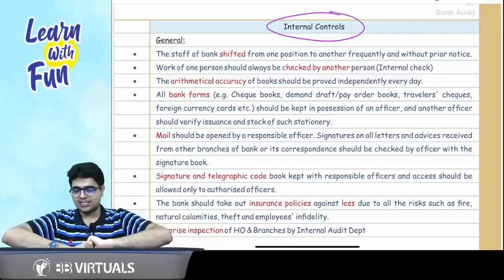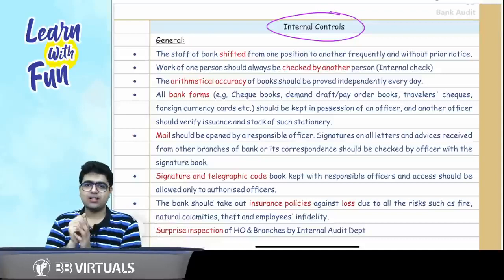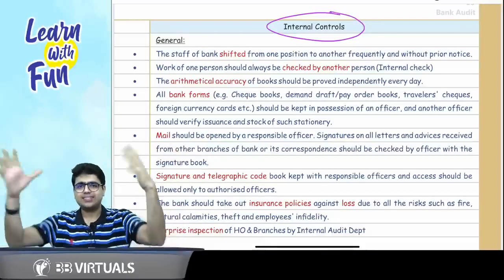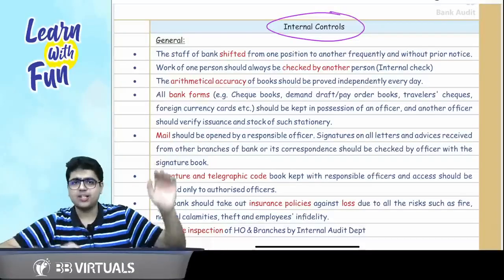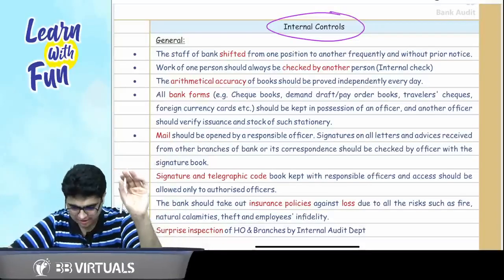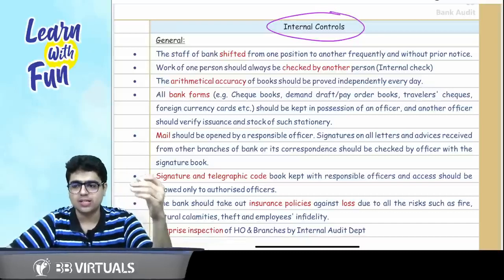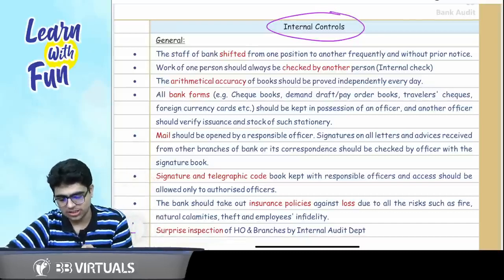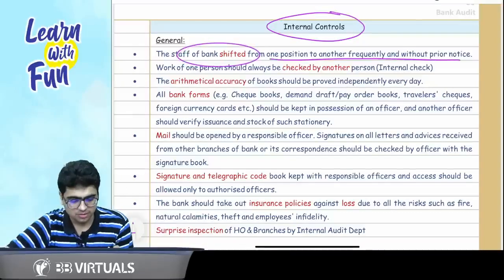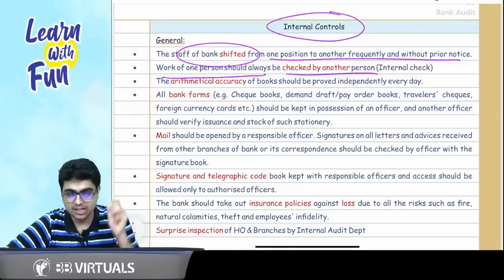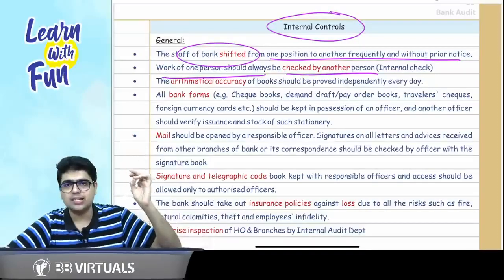All right. Internal controls. So sir, what are the internal controls? Let's discuss it out. Forget the notes. Let's discuss the internal controls. So the first thing, they say that apply the concept of job rotation. Staff of the bank should be shifted from one position to another. Internal check should be there. That is, the work of one person should be checked by another. So job rotation, internal check.